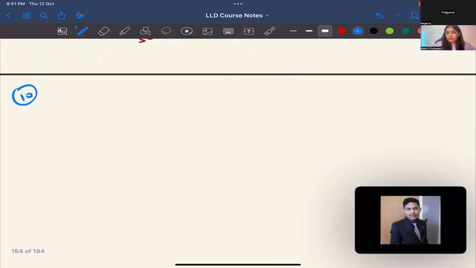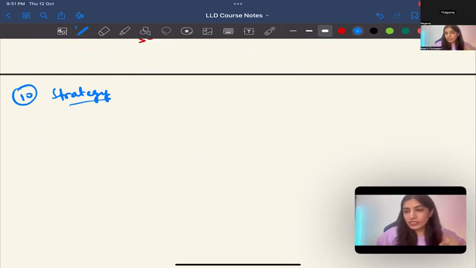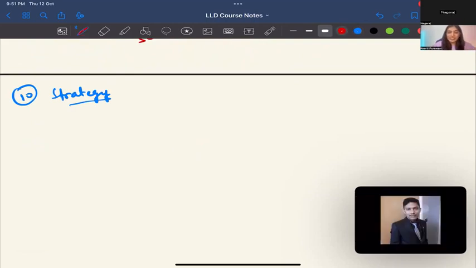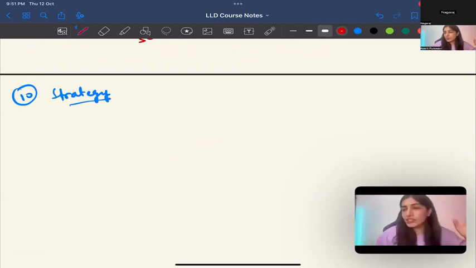Next one. Template. Strategy. Okay, I don't remember if I did it. Strategy. Yeah. Okay, strategy. What is there in strategy? We did so many, no?